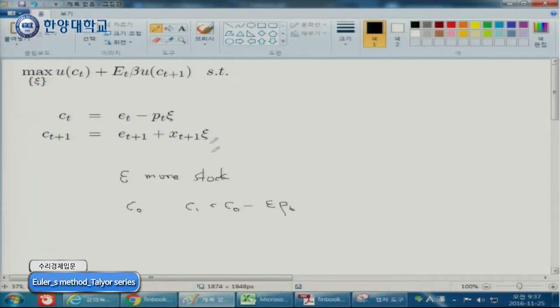So if we use a Taylor series expansion, U(C1) becomes, if we do first-order Taylor series approximation, U(C0) plus U prime (C0) times (C1 minus C0). It is your Taylor series expansion, first-order Taylor series approximation. It is basically linearization. You linearize your function. So like this.